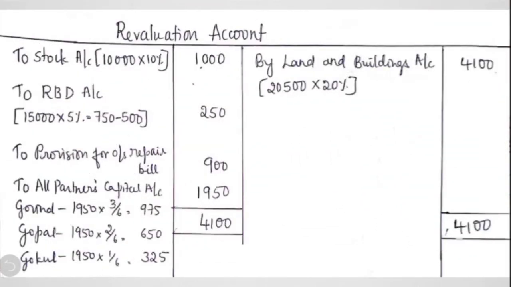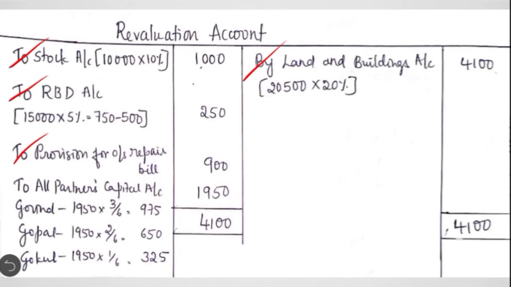In the revaluation account, we first debit stock account. On 10,000, 10%, which comes to 1,000. To RBD, 15,000 into 5%, which comes to 750 minus 500, 250. Then for the appreciation of land and building, you have to show that on the credit side by land and building, 20% on 20,500, which comes to 4,100. Then by provision for outstanding repair bills, 900.